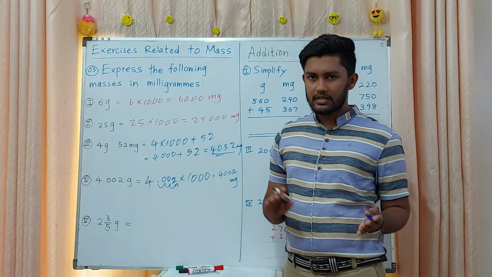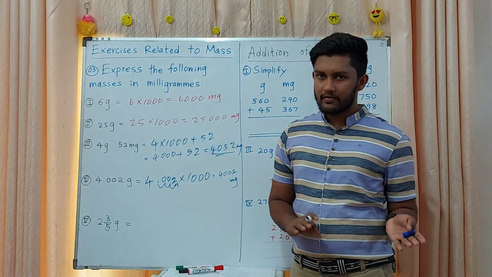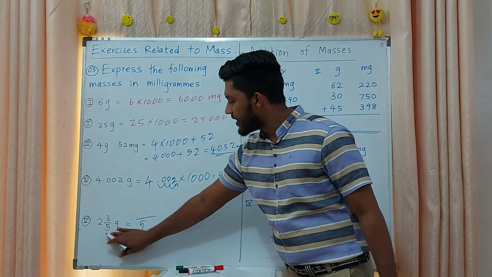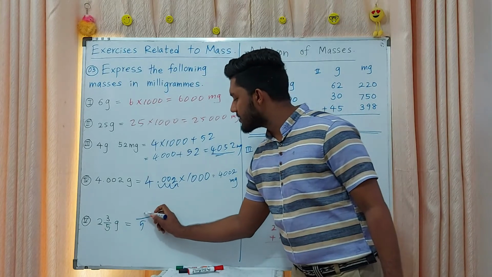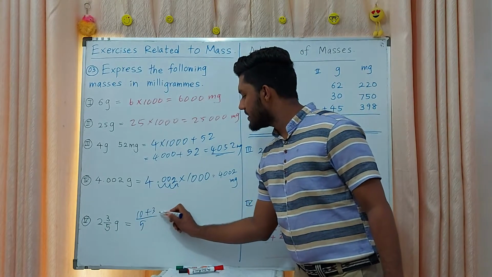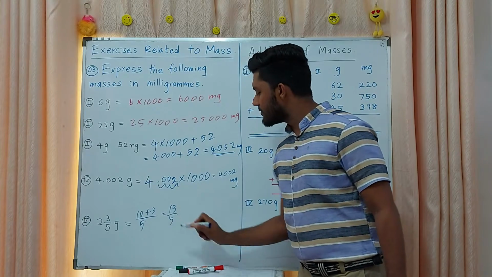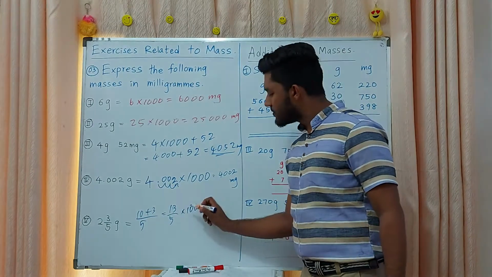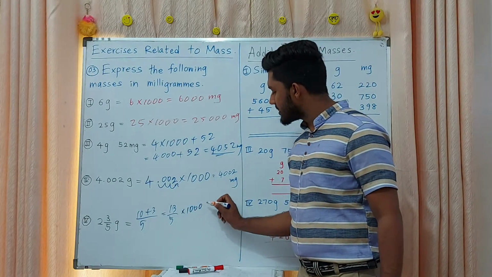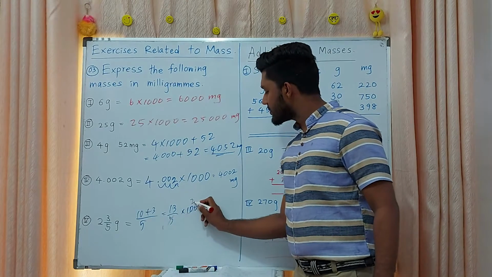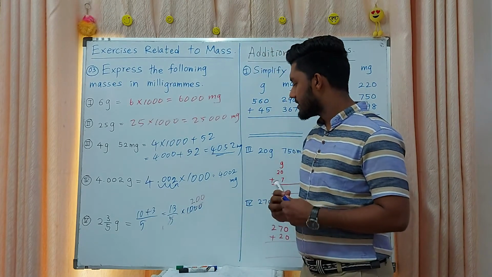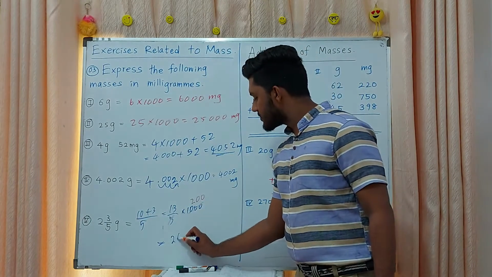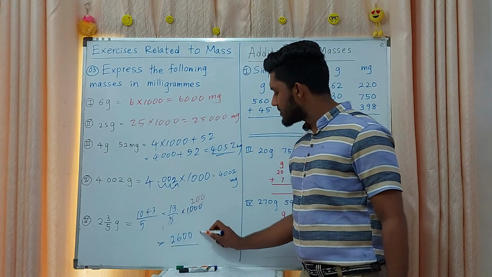Yes. Here you have been given a mixed number. You want to convert it into an improper fraction and convert it into milligrams, right? 5 is the same, right? 5 into 2, 10. 10 plus 3, can you remember? 10 plus 3, 13 over 5. That is in grams. To convert into milligrams, you want to multiply it by 1000. 5 into 1, 5 into 200. The answer is 13 into 200, 2600 milligrams.